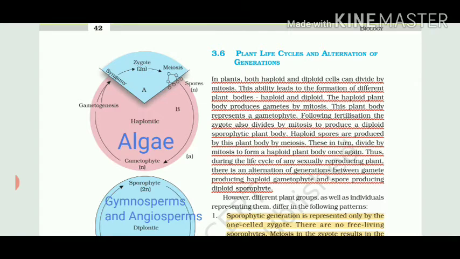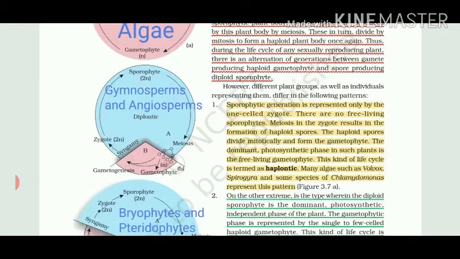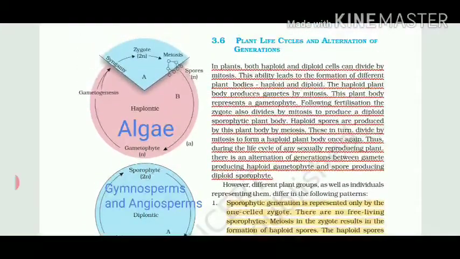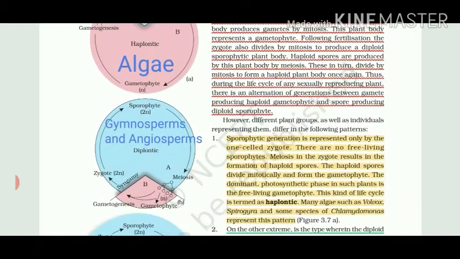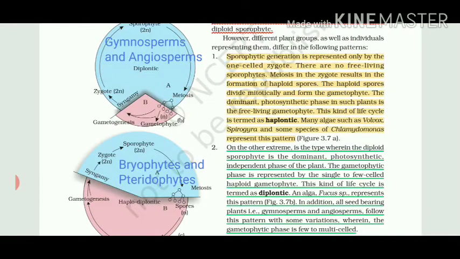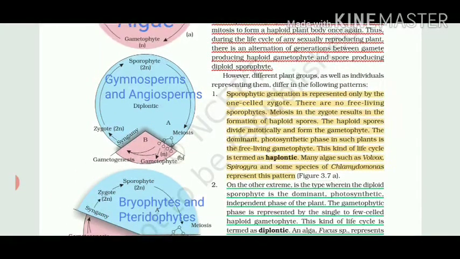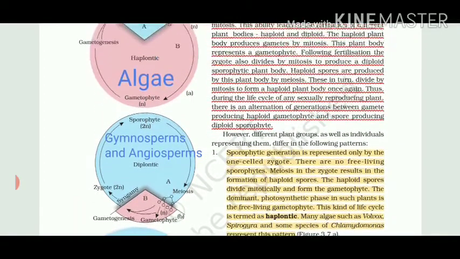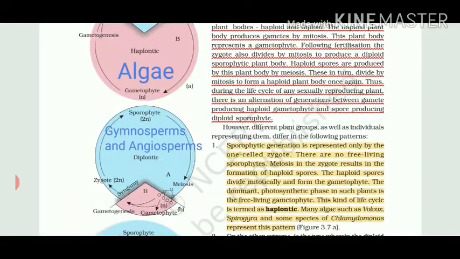Now let's come to our portion, that is number 1 haplontic life cycle, number 2 diplontic life cycle, and number 3 haplodiplontic life cycle. It may seem confusing, but it's very easy. If I talk about most of the algae, it can be Volvox, which exists in colonial form. Then Spirogyra, which you have almost seen in many water bodies, in ponds, rivers, at home as well. And some species of Chlamydomonas.